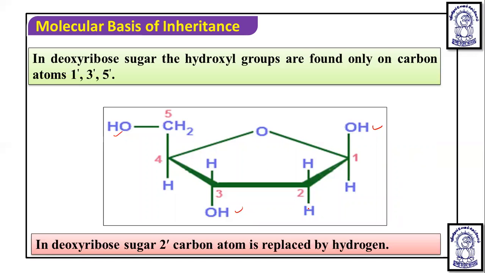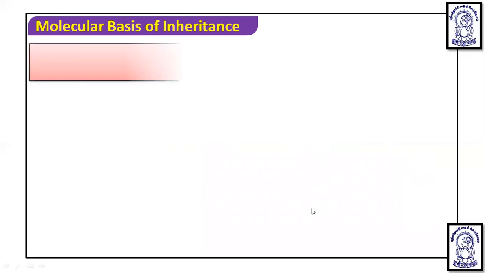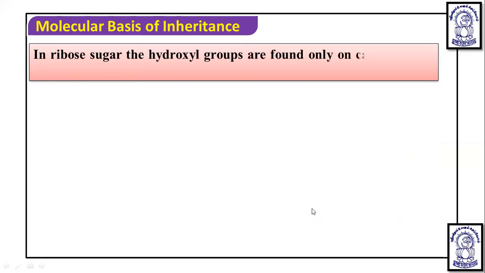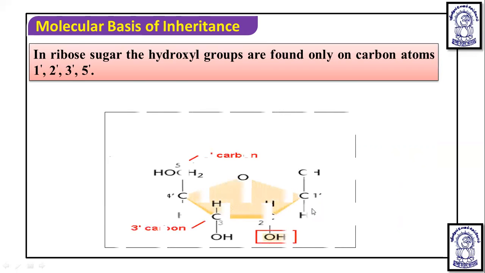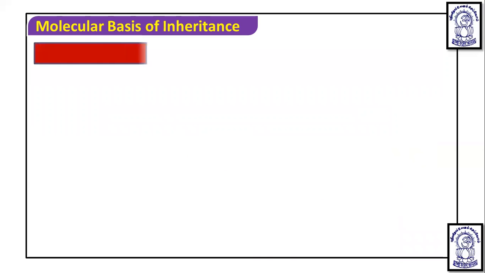And here in ribose sugar, you will see the presence of OH, and here in deoxyribose you will see the presence of H. In ribose sugar, hydroxyl groups are found on carbon atoms first, second, third, and fifth. Whereas in deoxyribose, at the second carbon, you will not see a hydroxyl group; you will see the H group. So these two different types of sugars are found. Ribose sugar is found in RNA, and deoxyribose sugar is found in DNA.